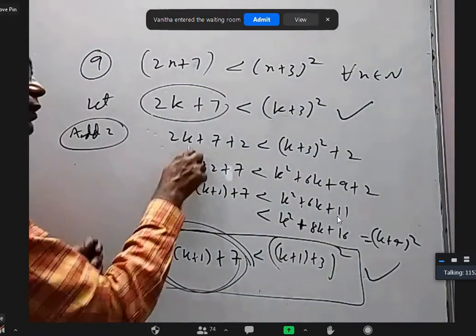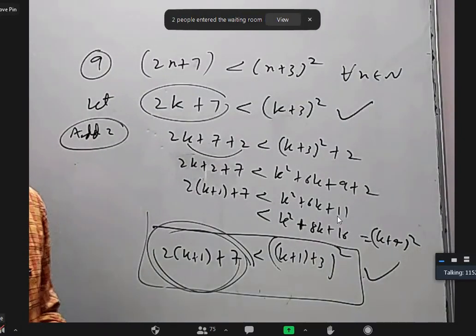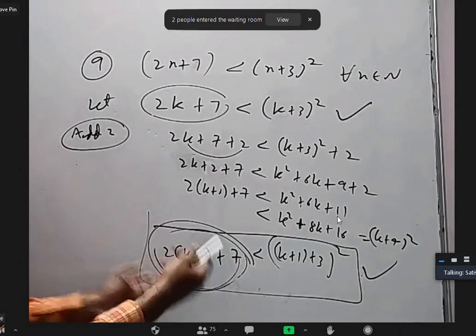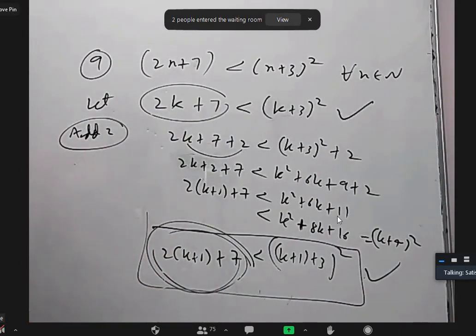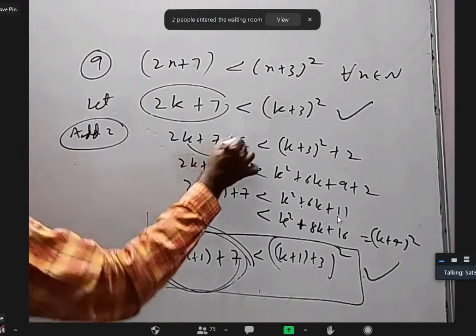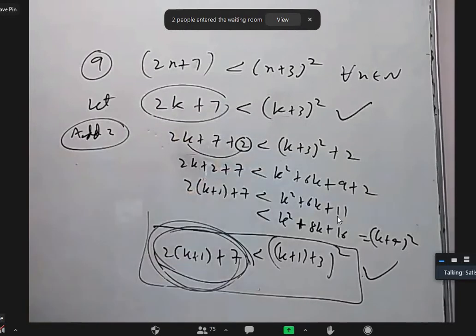Sir, so without that, substituting k plus 1 only, we can prove it, no, sir? Directly from k only. Yes. Otherwise, you can start with LHS of k plus 1, then try to use this result. Same thing. Okay, sir. Bharat, you are clear right now? Yes, sir. Okay, fine. We added 2 because we want to get 2k plus 9, but here only 7. That is the reason we added.